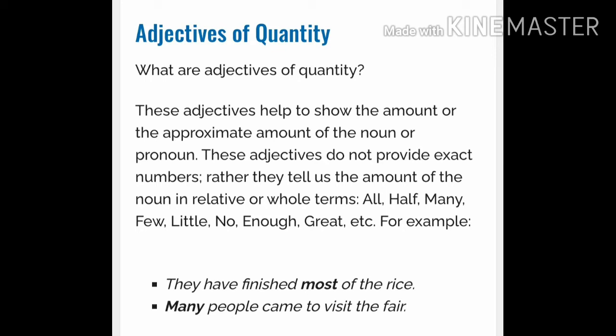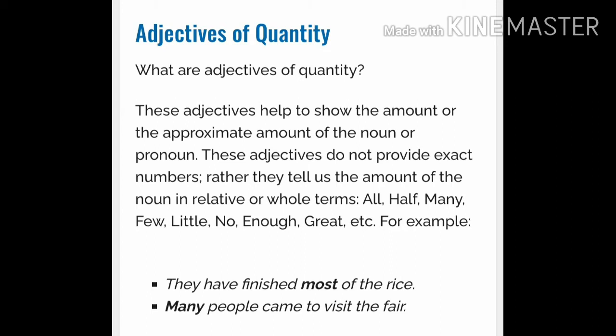Now we move to this sentence again. Many people came to visit the fair. Here many is an adjective of quantity because it describes the noun people. So many is the adjective in this sentence. Some more examples for adjectives of quantity: there is not much milk in the jug. Can you find which is the adjective of quantity in this sentence?